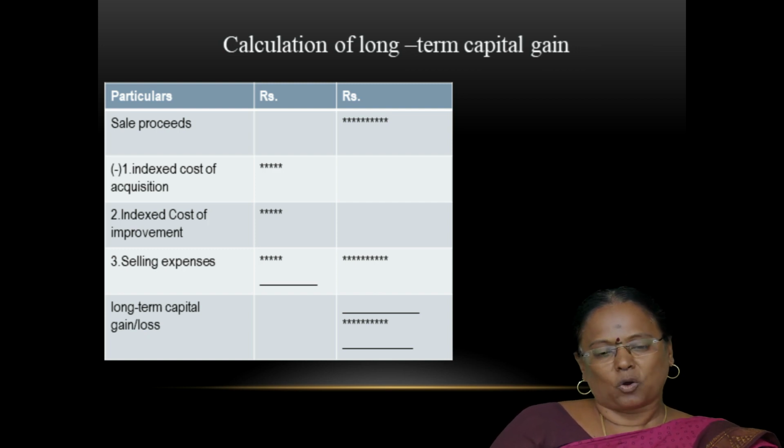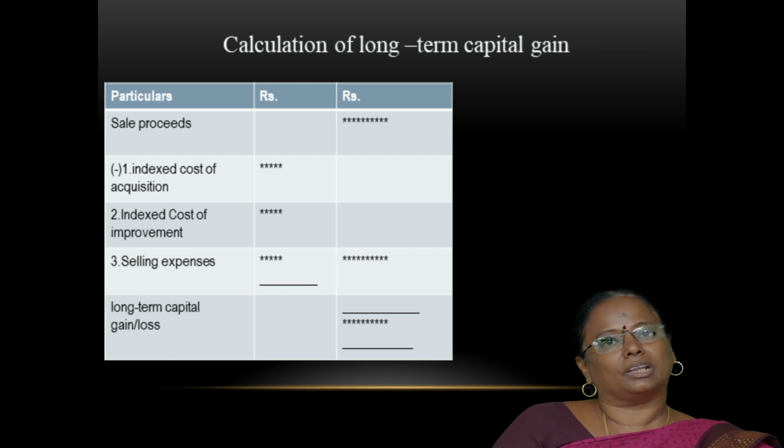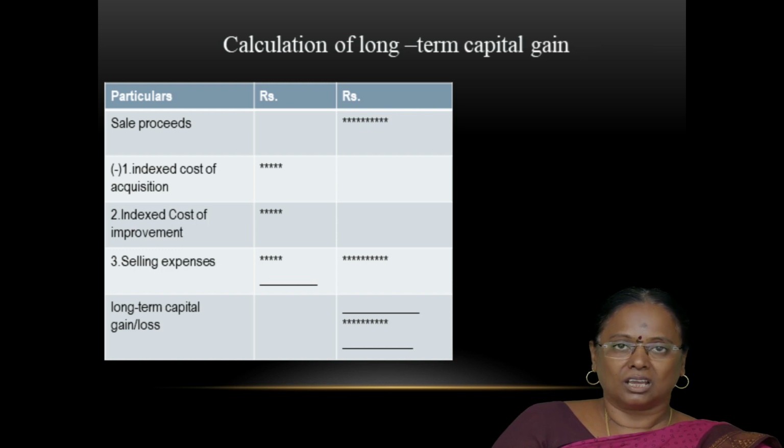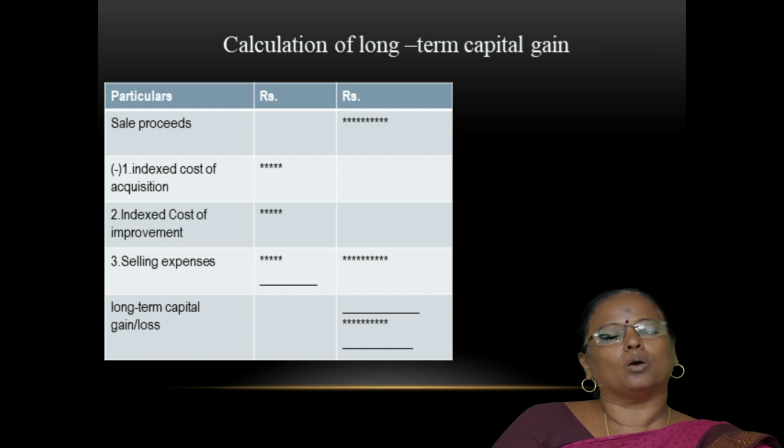Now the format is, in order to find out the long-term capital gain, first we have to take the sale proceeds of an asset. From that sale proceeds we have to deduct the expenses on transfer, indexed cost of acquisition, and indexed cost of improvement.